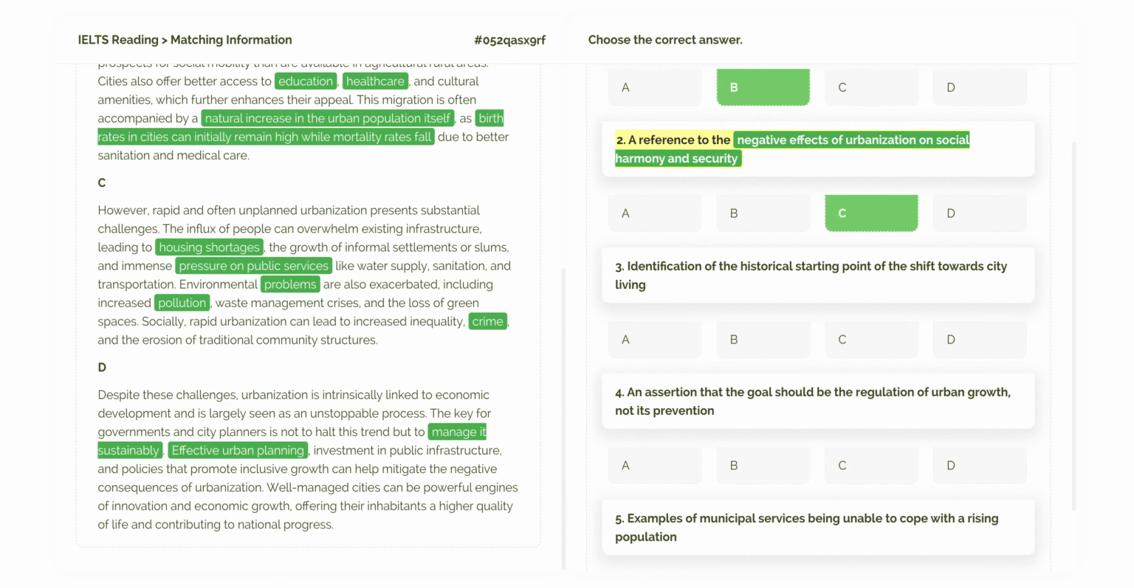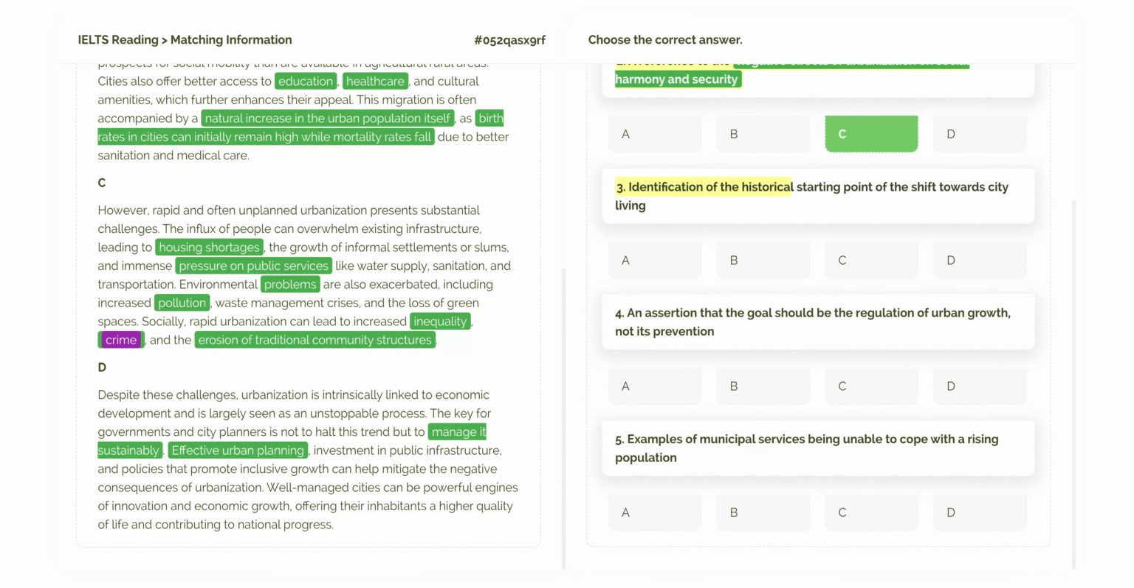Paragraph C lists many negative effects, and specifically mentions social ones at the end. Socially, rapid urbanization can lead to increased inequality, crime, and the erosion of traditional community structures. Crime directly relates to security, and inequality and erosion of community structures relate to social harmony, so this paragraph contains the information.